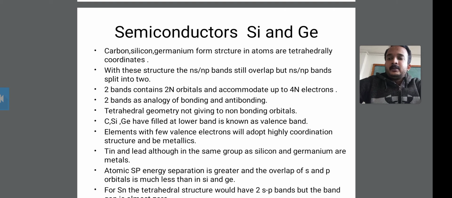The ns and np bands are an analogy of bonding and anti-bonding.